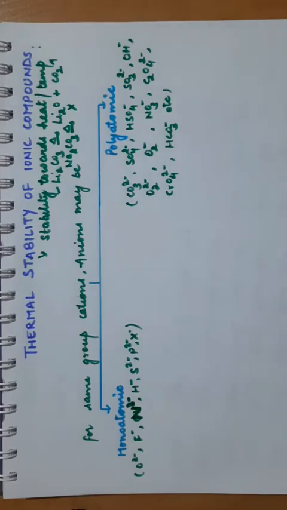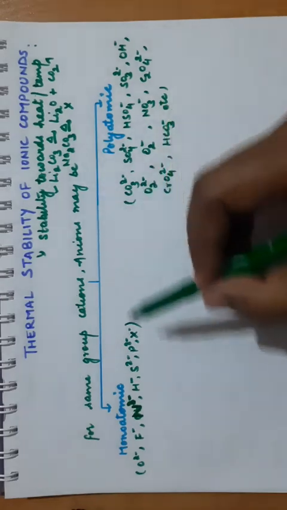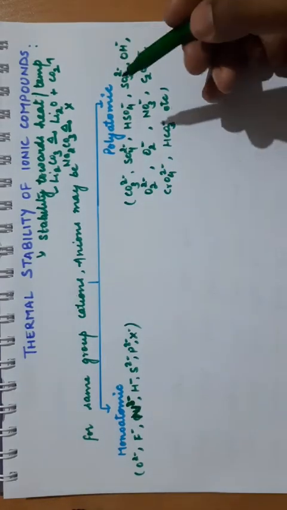that compound. So if we are studying this thermal stability in the same group, generally we study the properties in the same group. So for same group cations, anions may be monoatomic or they may be polyatomic.